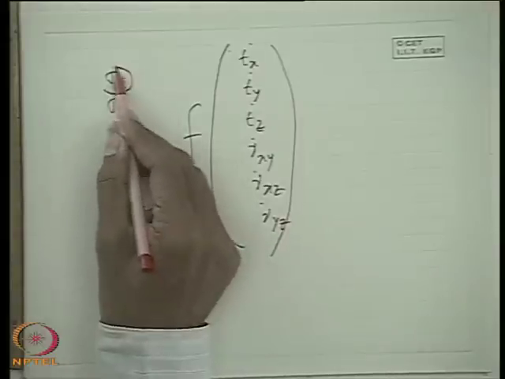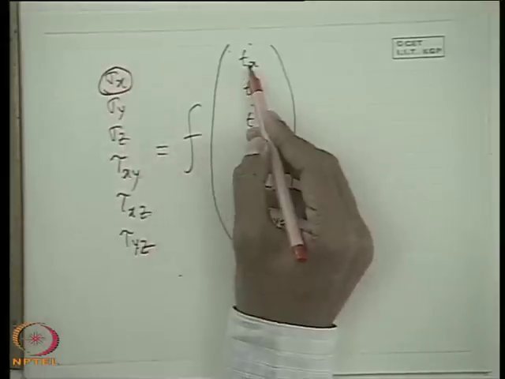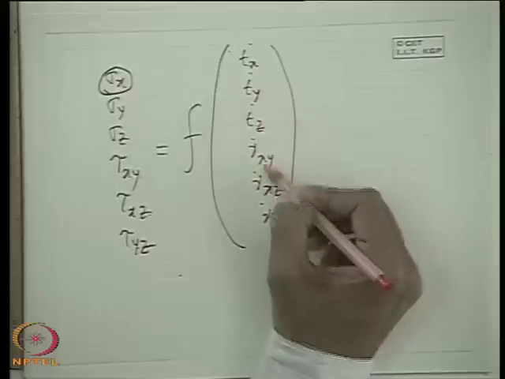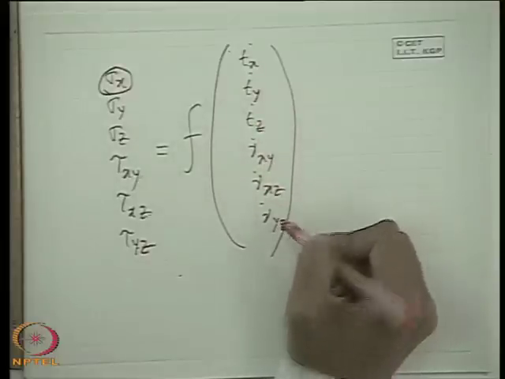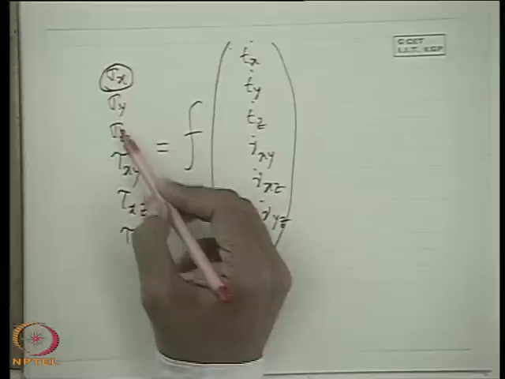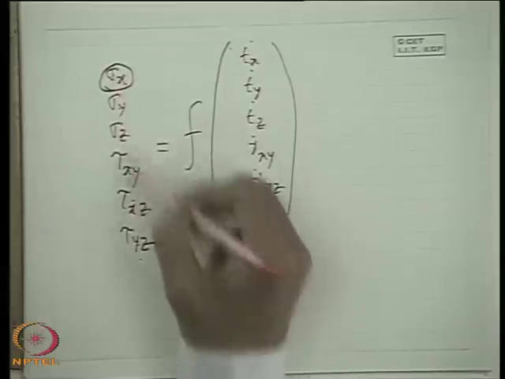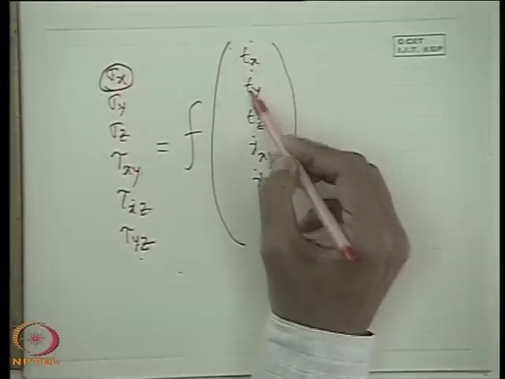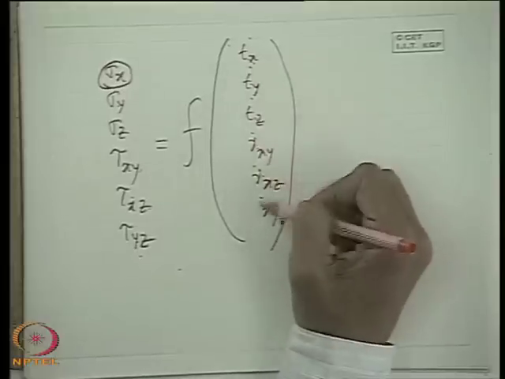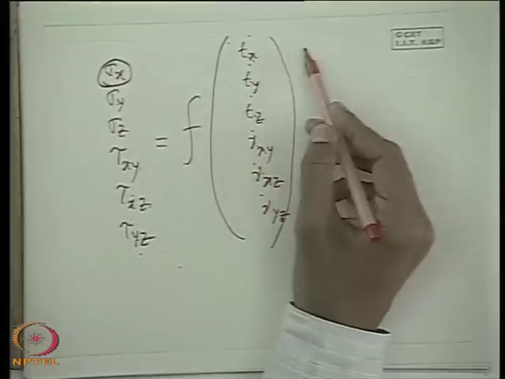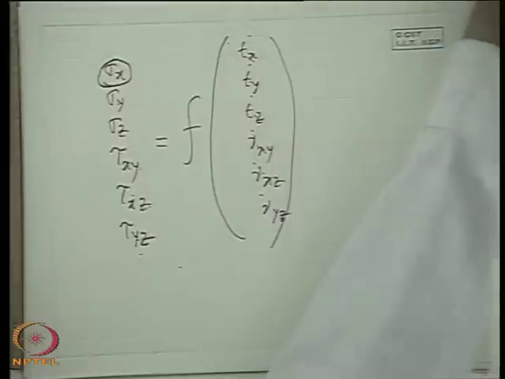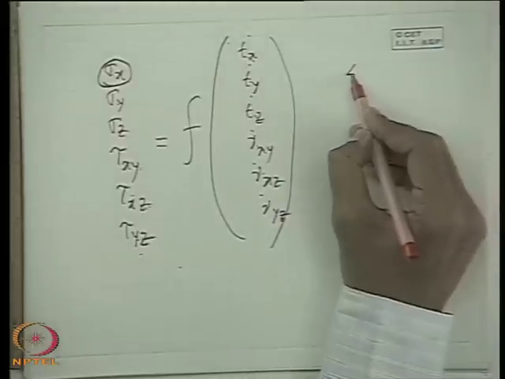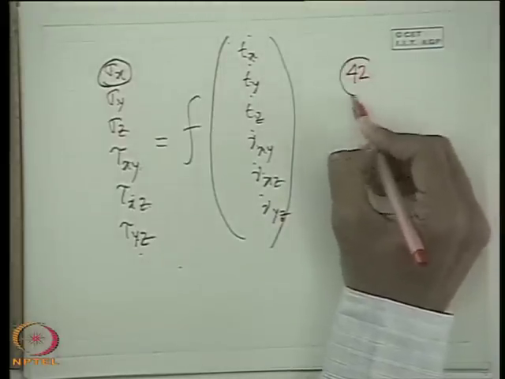So each stress component should be in general a function of 1, 2, 3, 4, 5, 6 strain rate components. So 6 equations with 1, 2, 3, 4, 5, 6 terms, plus additionally one constant term if we consider a linear relationship. So this will induce 42 unknowns.